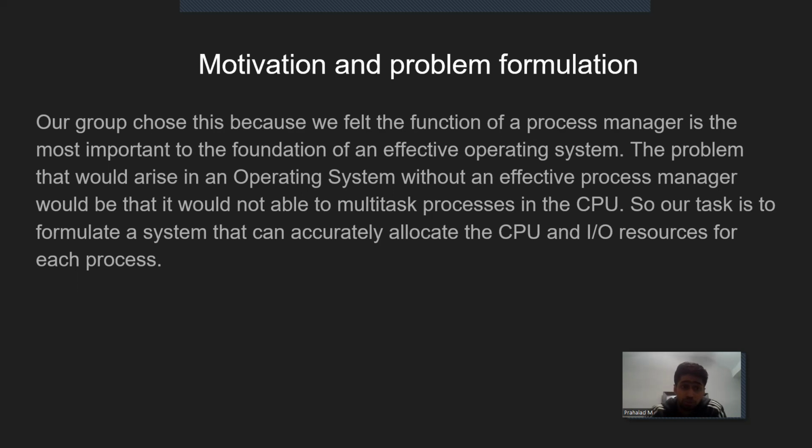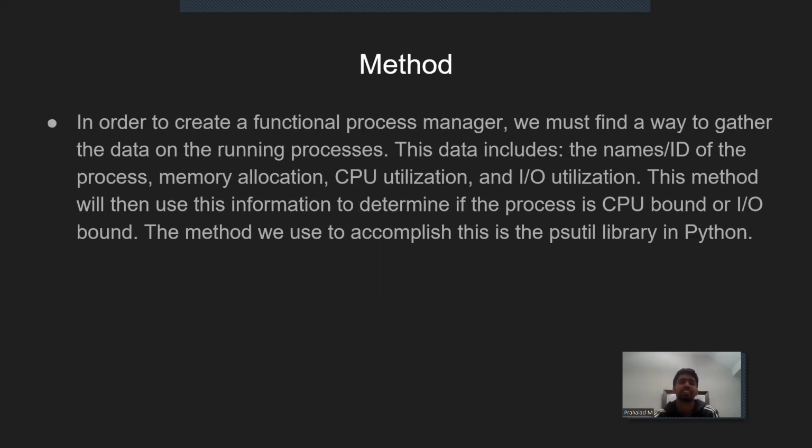So our task is to formulate a system that can accurately allocate the CPU and IO resources for each process. A very important thing when we're doing this is that we have limited resources, right? In every part of our life, we have limited resources, and we have to be able to allocate them properly, or else we won't be able to multitask.